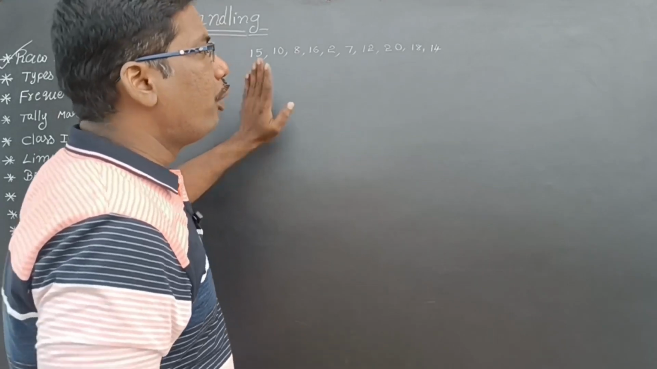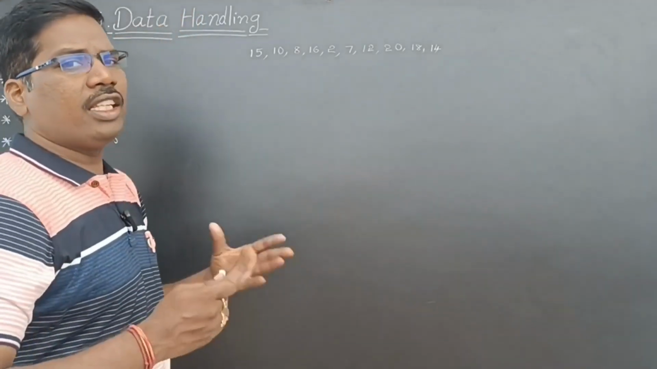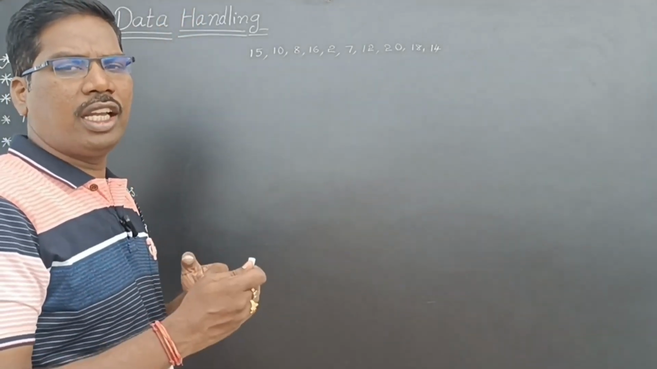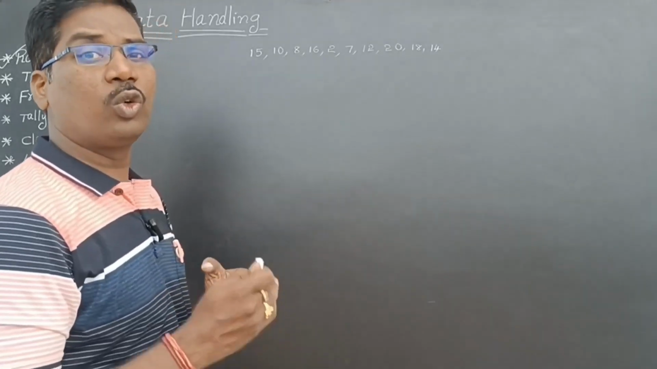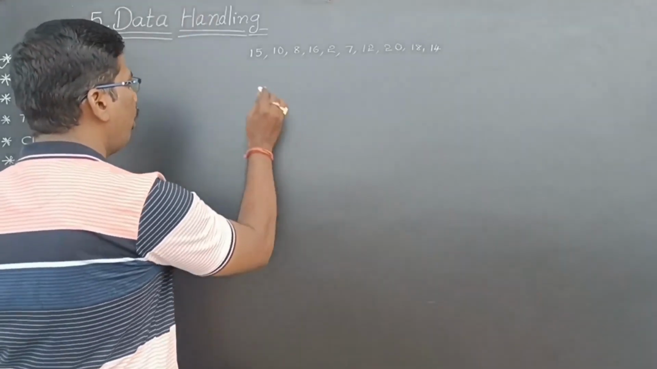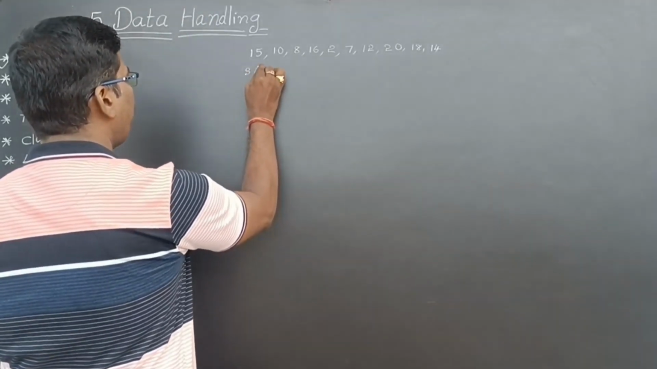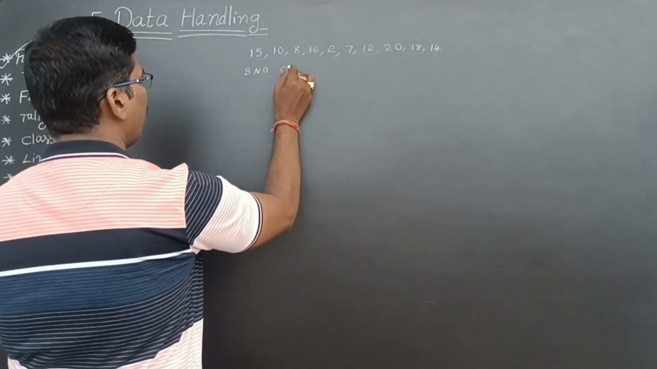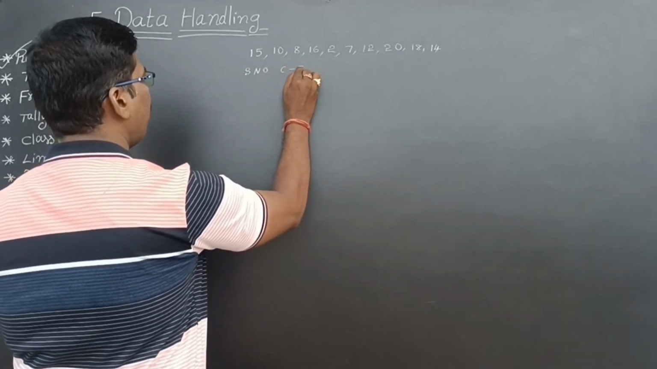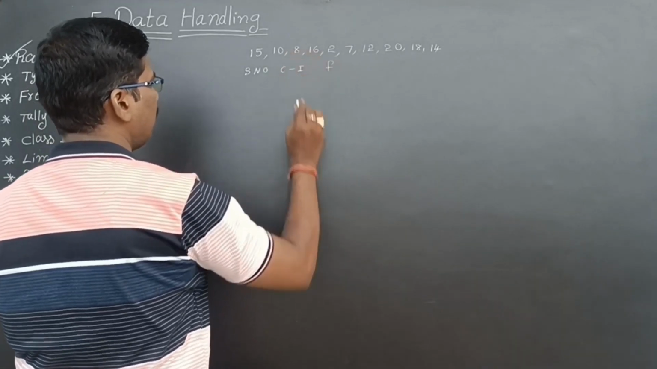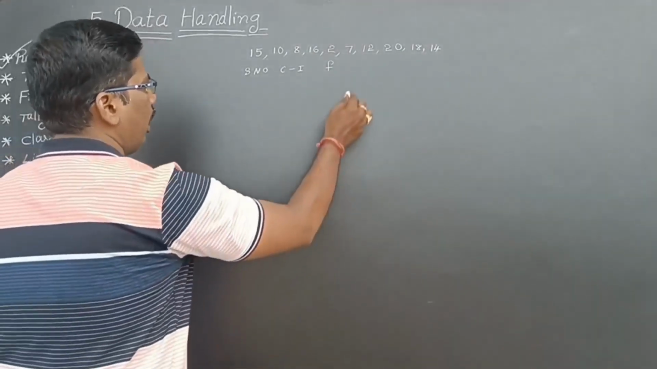For this ungrouped data, if I arrange it in a systematic way, then that is called grouped data. For example, see here: serial number, class interval and frequency. I will explain everything one by one. Now, let us see. And tally marks.